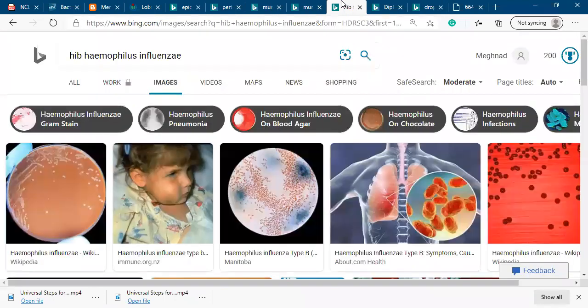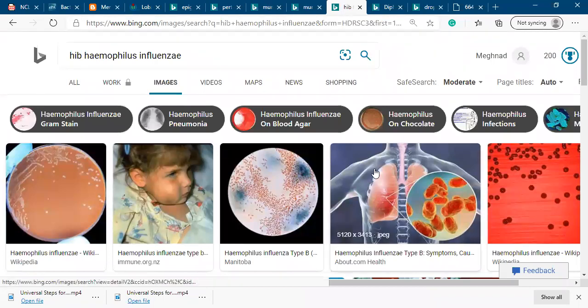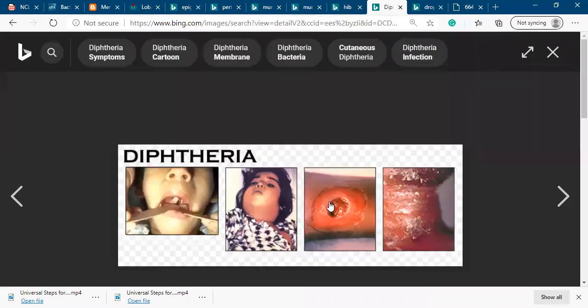Another is Haemophilus influenzae. Haemophilus influenzae actually causes infection in the lungs. They are droplet. Another one is diphtheria. Diphtheria is of two types. Sometimes diphtheria affects the pharynx, called pharyngeal diphtheria, but it is a droplet.